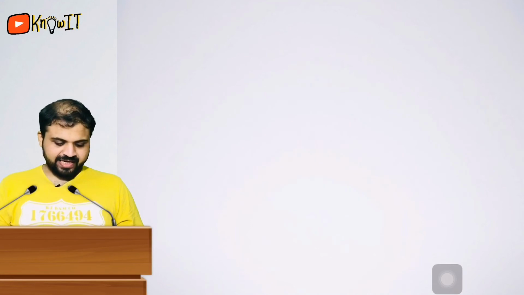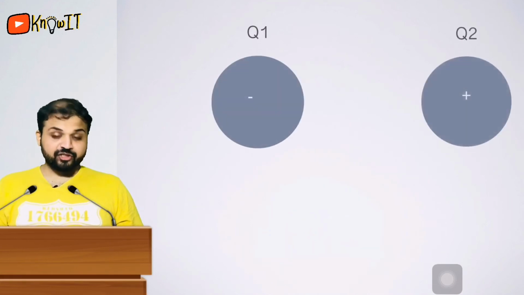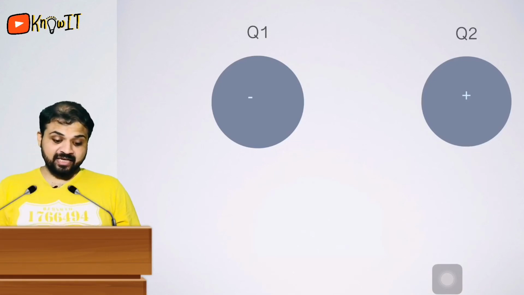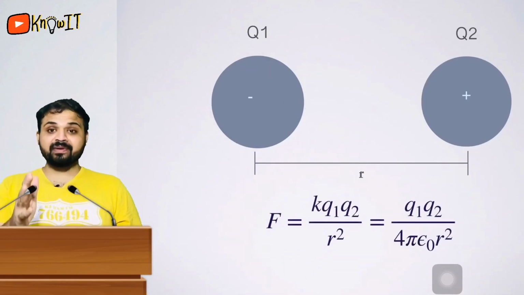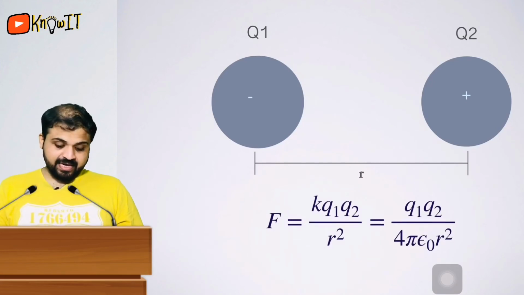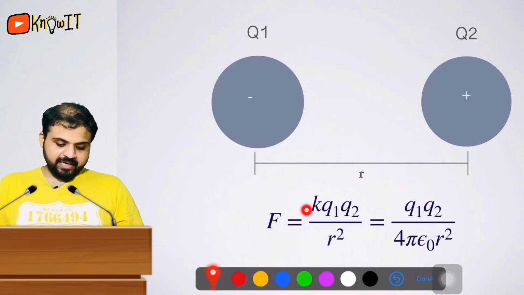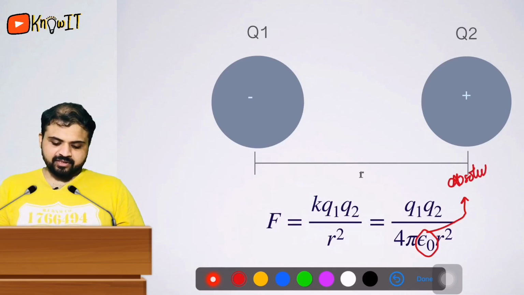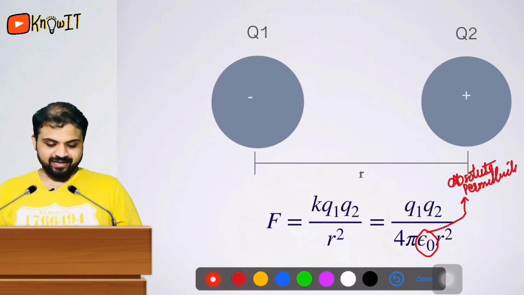Now let us see the equation, guys. In the equation we have a charge q1 and charge q2. We had already seen in the beginning that the force depends on the product of both the charges. It's inversely proportional to the square of the distance, and it also depends on permittivity. You can see here this is called the electric constant, and the value of the electric constant is 1 upon 4 pi epsilon naught, and this epsilon naught is called absolute permittivity.